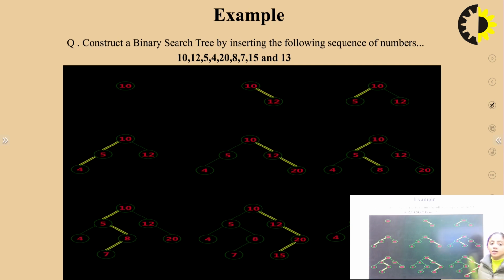Now the last insertion would be of 13. 13 is greater than 10. So it will be inserted in the right subtree. Now compare it with 12. 13 is greater than 12. So again inserted to the right subtree. Now 13 is compared with 20. 13 is smaller than 20. So that is why we have to insert it into the left part of the tree. Now 13 is smaller than 15. So it will be inserted as the left child of 15.